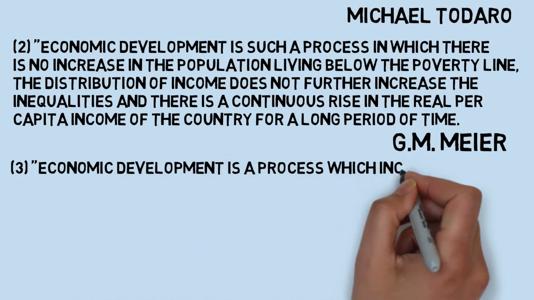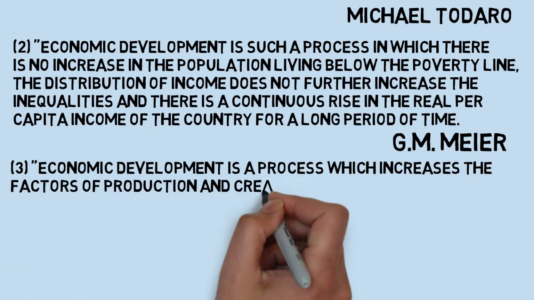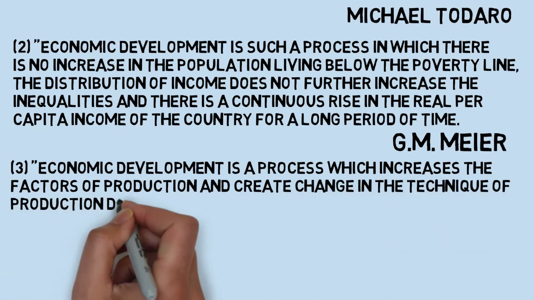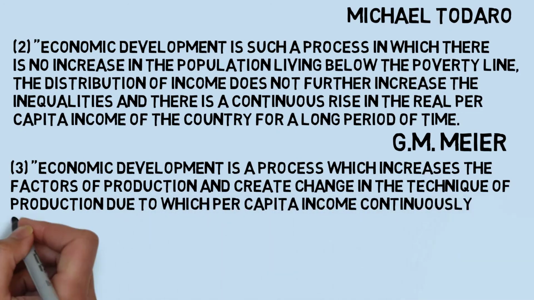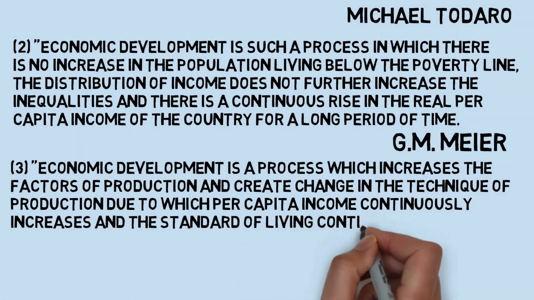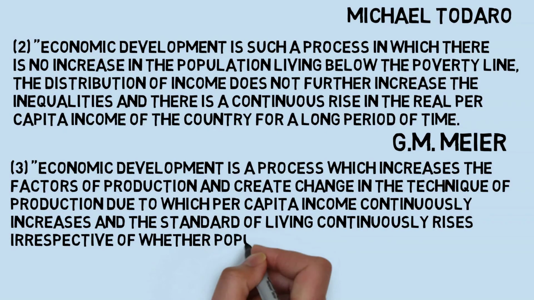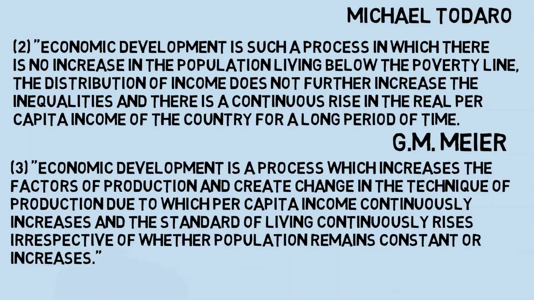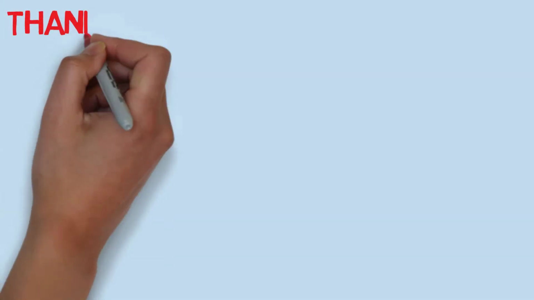Now we will see the difference between these three definitions. In the first definition, Michael Todaro says economic development is multidimensional progress. In the second definition, G.M. Meier says that there is no increase in population living below the poverty line and income distribution does not affect inequalities, and there is continuous rise in real per capita income. In the third definition, Myint says that there is continuous increase in factors of production and technique of production which leads to increase in standard of living. So friends, here part 1 ends.